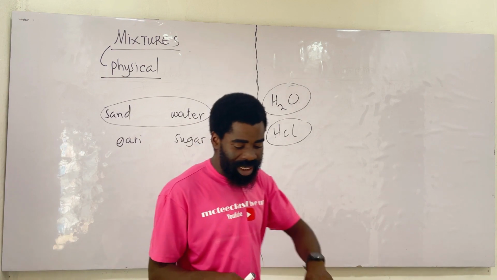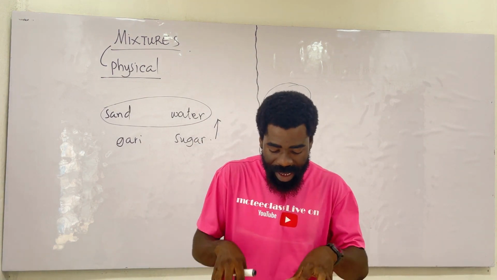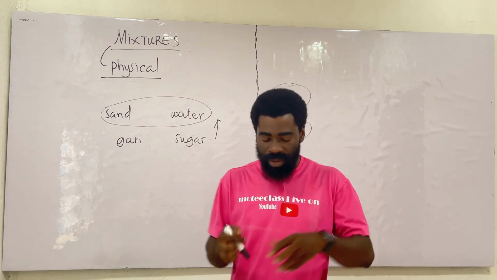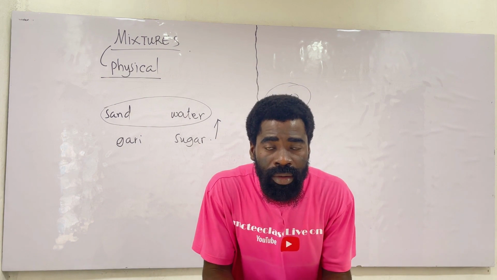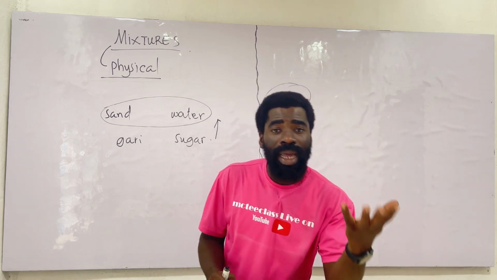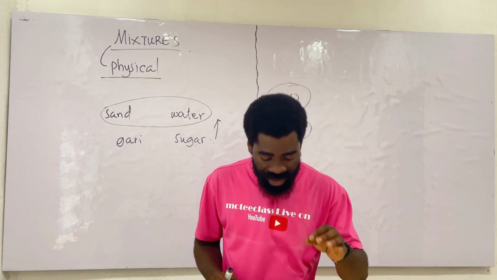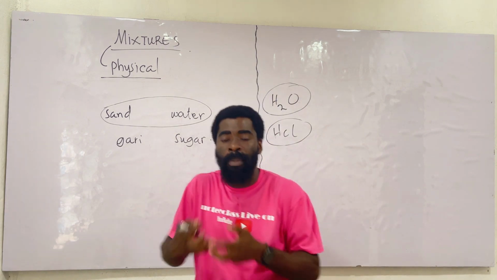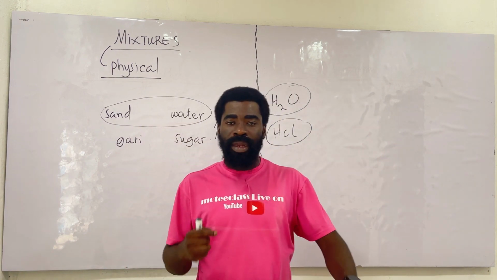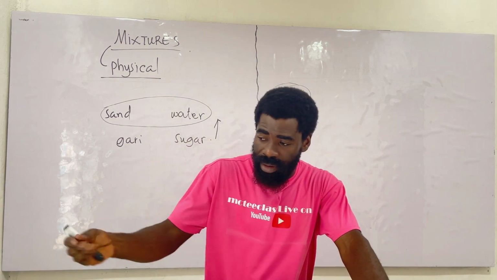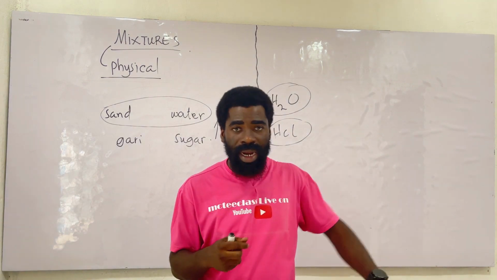Good. So look at some mixtures and their components. So mixtures are made up of components. Good. So we take a mixture and its components, like soil. Soil is a mixture. Components of soil, we have water. We call it the soil water. We have air. We have soil particles. We have humus, and we have living organisms. These form up the soil. We have the water, the soil air, the soil particles, which is the sand or the clay part, then the humus, dead organisms, and the living organisms.